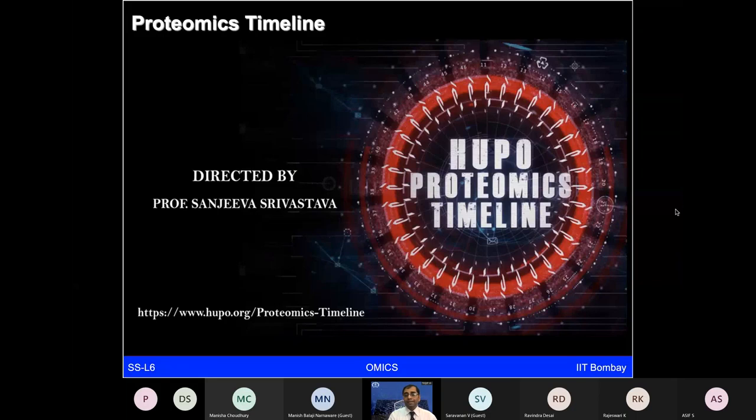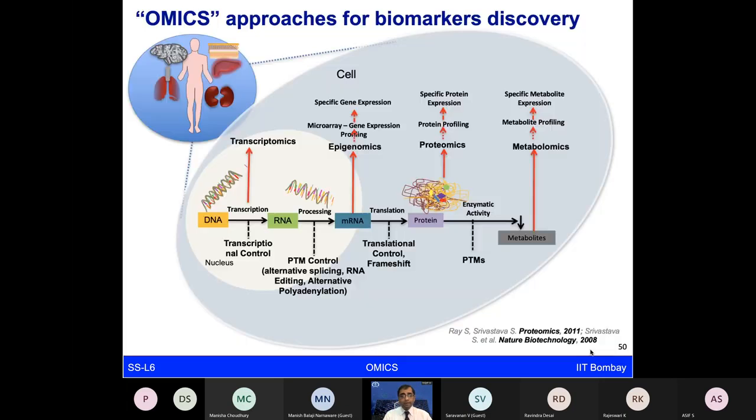put together by a group of scientists from the Human Proteome Organization, HUPO. In the short time, you may not have an idea of all the details of these discoveries, but you can go to the hupo.org website, look for the proteomics timeline, and for each of these discoveries, a lot of details have been provided to show what exactly work was done for which it has been listed as a milestone. So you can get some of these details there.